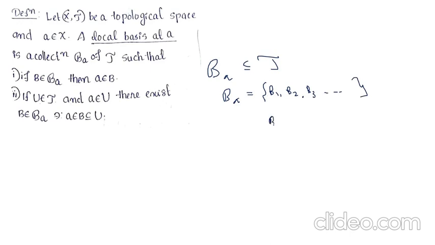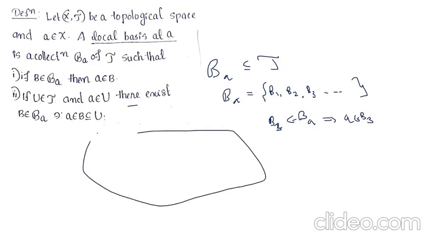If we take B from B_A, then A must belong to that set. So this is the first condition: if B belongs to B_A, then A must belong to B. Second condition: if U belongs to tau and A belongs to U, there exists B from B_A such that A belongs to B subset of U.